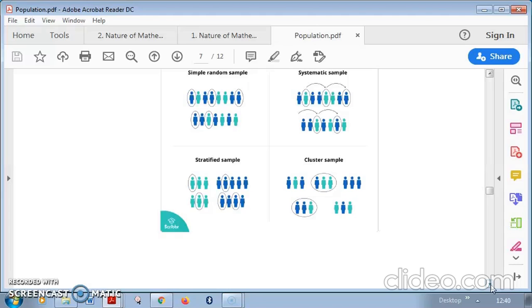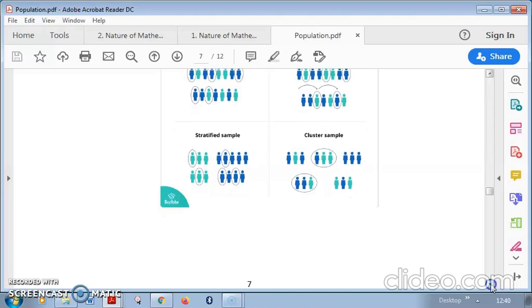So you divide the given population into different clusters, and you select the clusters at random, right? For a full cluster, whoever is inside it, everybody will act as a sample. This is known as the cluster sample.